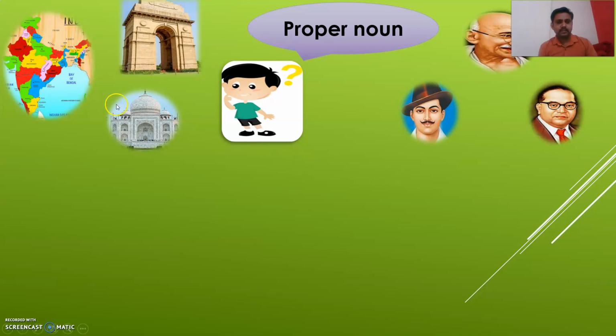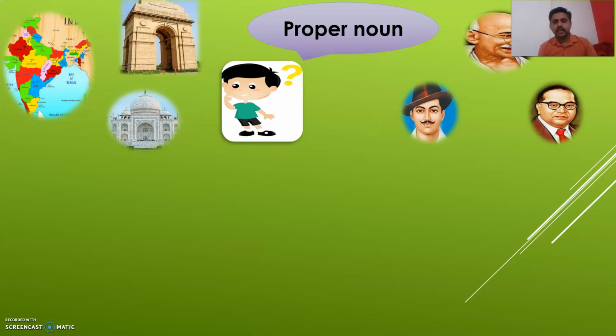First one is there is a map of India. So India is the name of the country. Then second one is India Gate. India Gate is a historical building. It is the name of historical building. Next one is Taj Mahal. Taj Mahal is also historical building. Then these are the names of famous personality and freedom fighters in India.